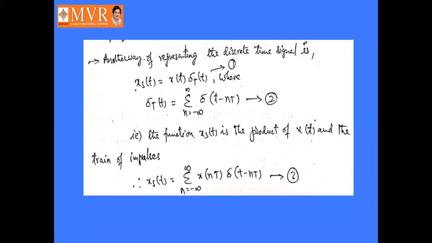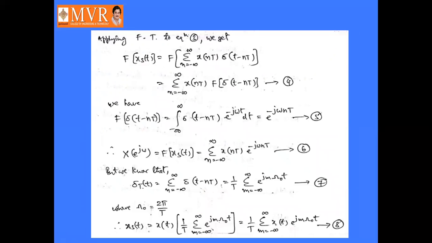Now we are taking the Fourier transform of equation number 3 on both sides. Fourier transform of xs of t is equal to Fourier transform of sigma n equal to minus infinity to infinity x of nT into delta of t minus nT. That is written as sigma n equal to minus infinity to infinity x of nT into Fourier transform of delta of t minus nT.